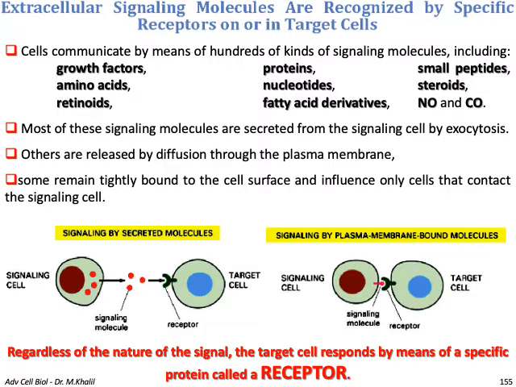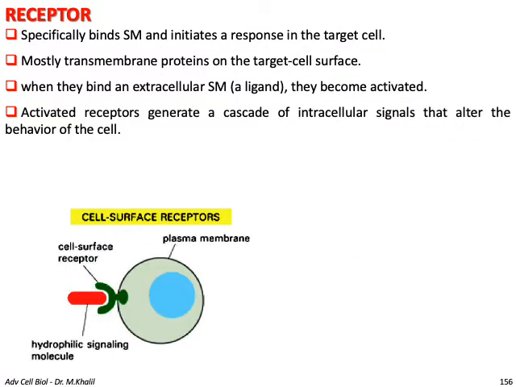Regardless of the nature of the signal, either secreted or bound to the surface of the membrane, the target cell responds by means of a specific protein called a receptor. A receptor specifically binds a signaling molecule and initiates a response in a target cell. They are mostly transmembrane proteins on the target cell surface. When they bind to an external signaling molecule, a ligand, they become activated. Activated receptors generate a cascade of intracellular signals that alter the behavior of the cell.